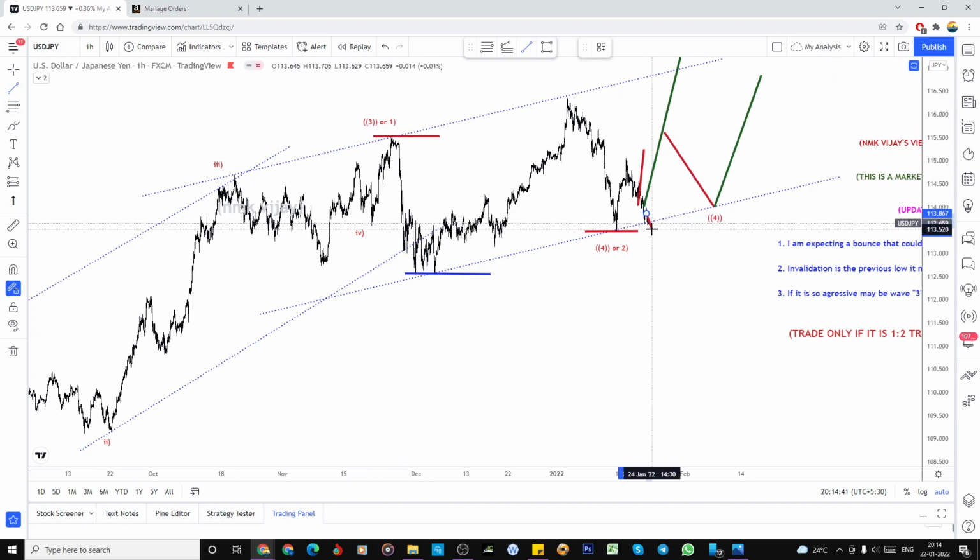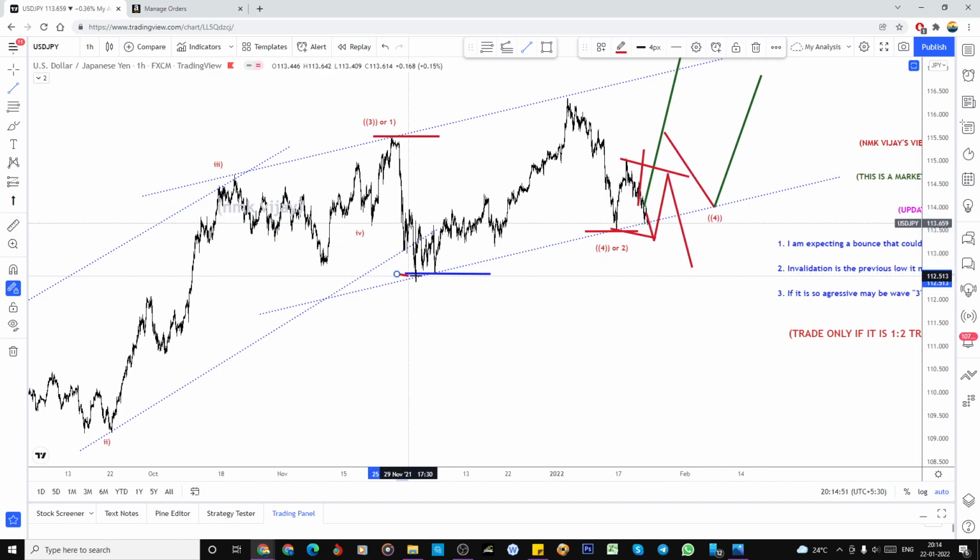So what will happen here is if it breaks this and it takes all the stop loss, again it can bounce. Later onwards this will become the correction part and one more low, but not to break this. But if it breaks also, that is considered as an extended flat. If it bounces from here without breaking this, it will be considered as a running flat.